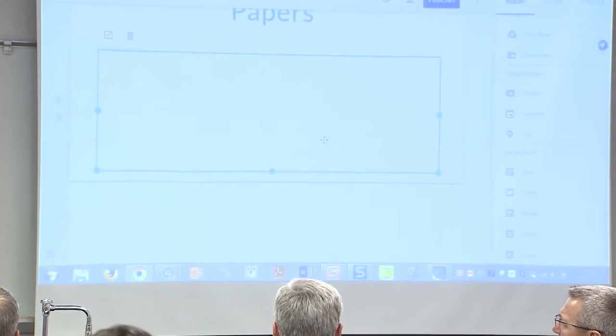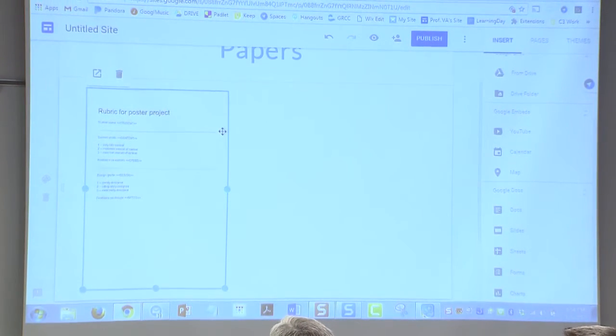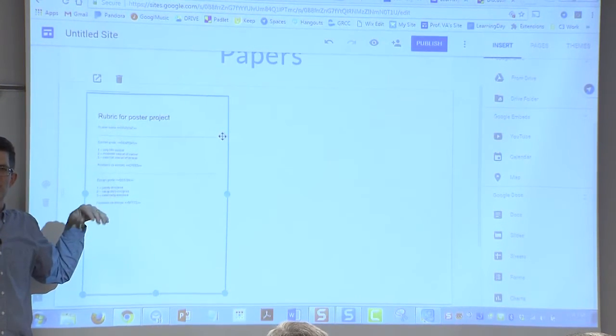And another thing they could do, and I'm thinking about just doing this, is set up a page for papers, insert, and then from their docs, they can just insert their papers. And what's kind of cool is that if I publish this, and this were a 10-page paper, I can read it right there and scroll down in it.